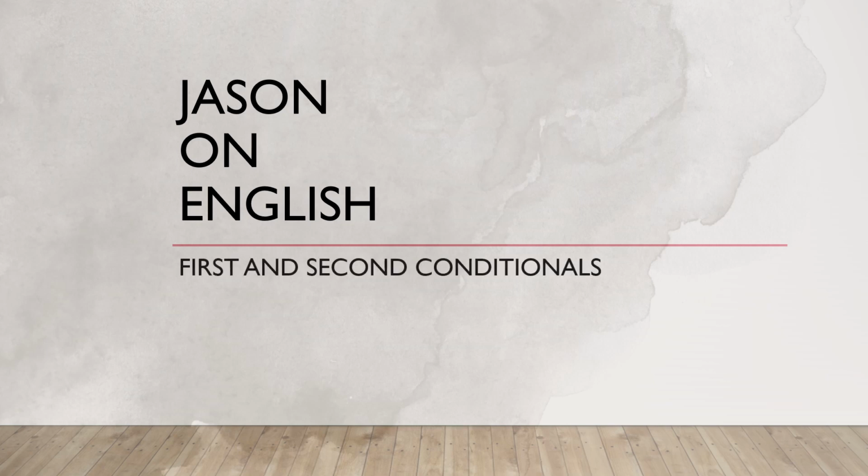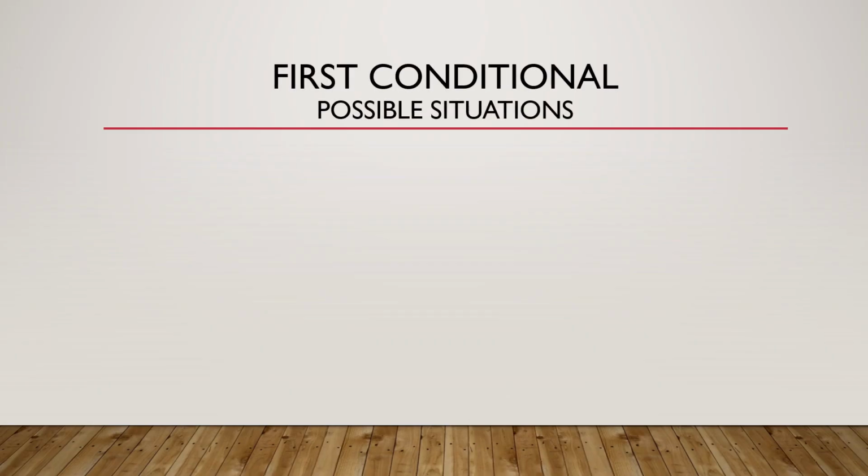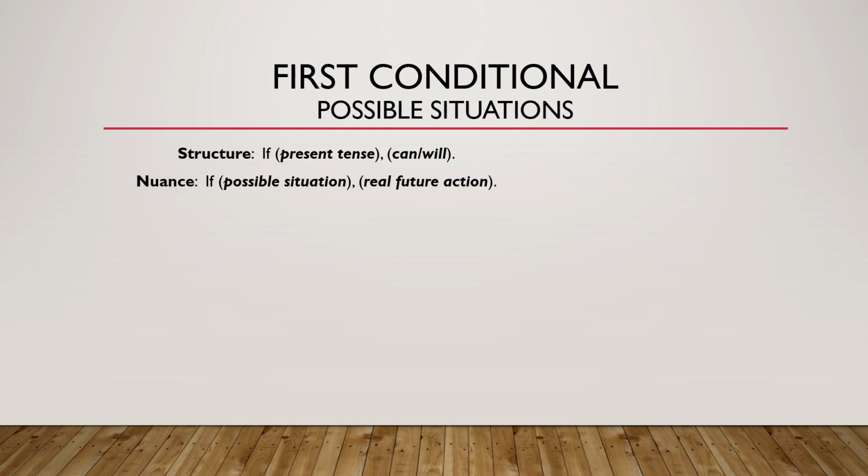Let's look at first and second conditionals. Possible versus impossible. First conditional. This can be used for possible situations. Structure: if, present tense, can or will. Nuance: if, possible situation, real future action.